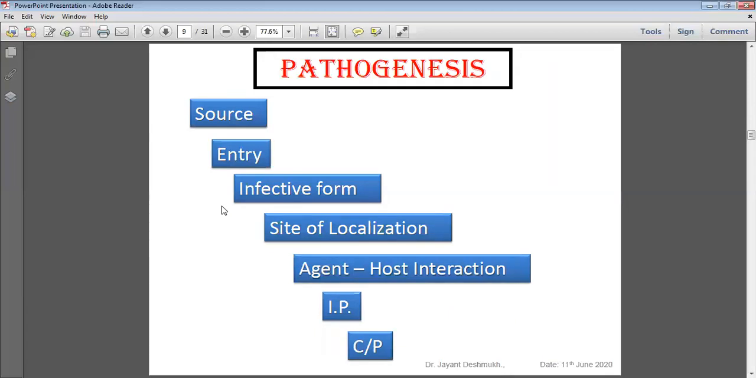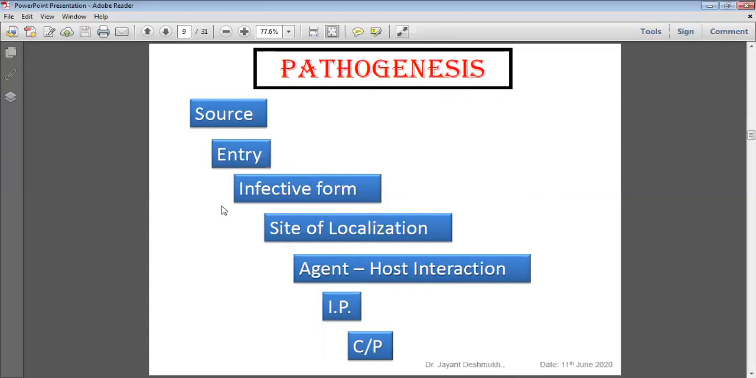Then pathogenesis. When we discuss pathogenesis, first remember 4 important points. One is the infective form. Second, mode of transmission. Third, route of entry, and fourth, site of localization, habitat. कहाँ से आता है, कहाँ जाता है और कहाँ infection set करता है.